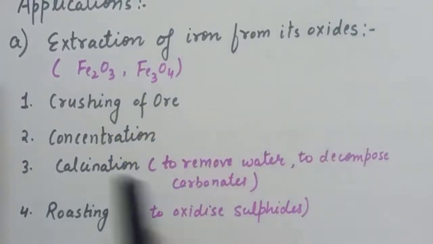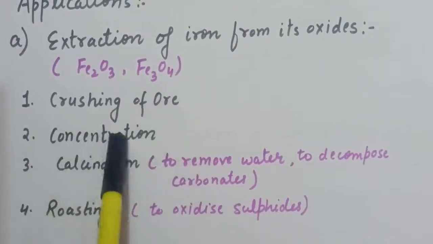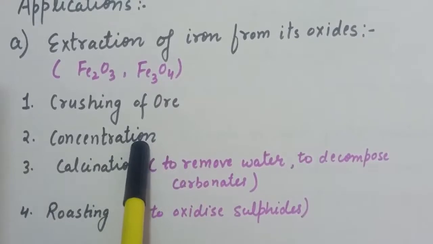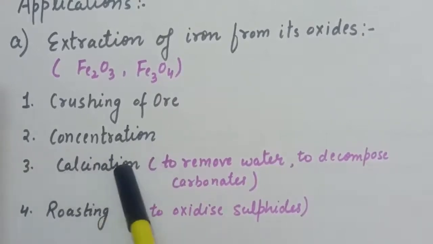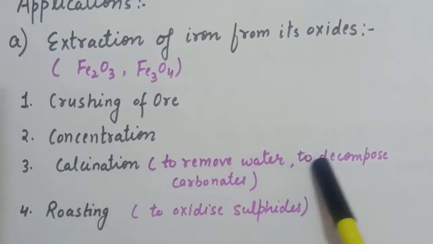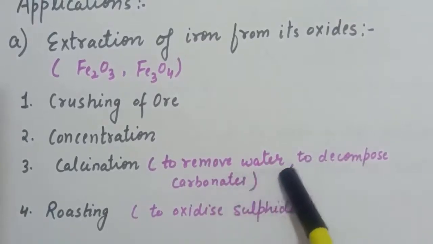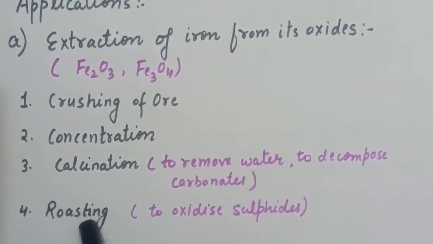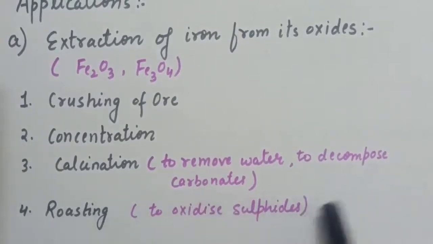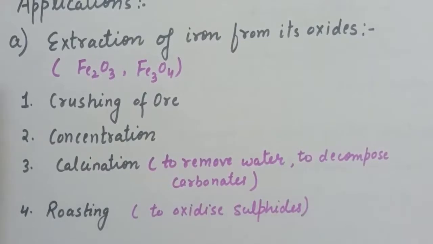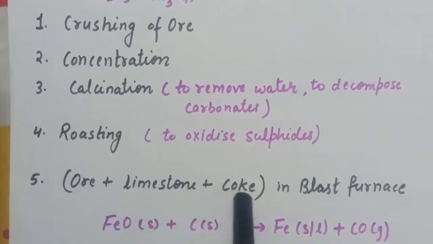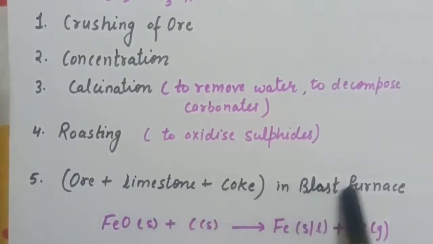Now the first step is crushing of ore, then concentration. After that we will convert our concentrated ore to metal oxide. For that we will do calcination to remove water or to decompose carbonates, if any carbonate is present. After that we will do roasting to convert sulfide ores into oxide. After roasting, we will put our ore along with limestone and coke, which we are using as a reducing agent in this process, in the blast furnace.